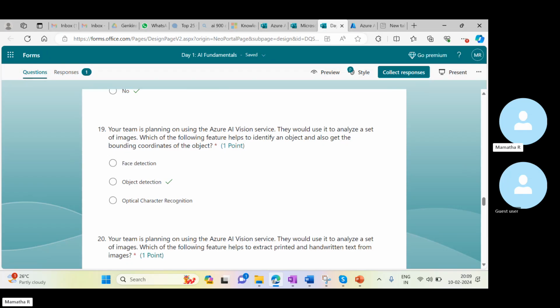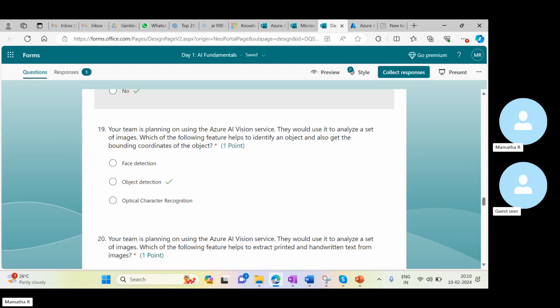Your team is planning on using the Azure AI Vision service. They would use it to analyze a set of images. Which of the following features helps identify objects and also get the bounding coordinates of the object? When it comes to objects, remember that we can find different types of objects, and we'll also get the bounding coordinates for those particular objects. We should be able to remember these two things.